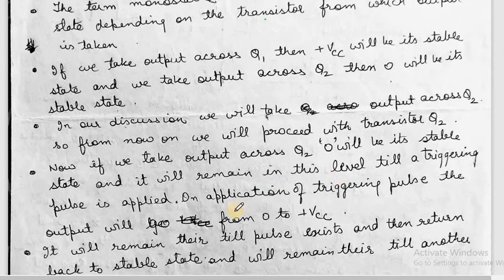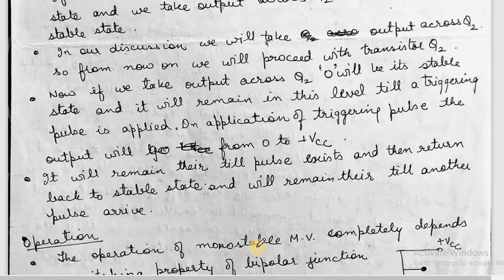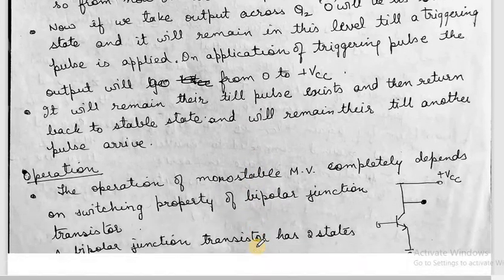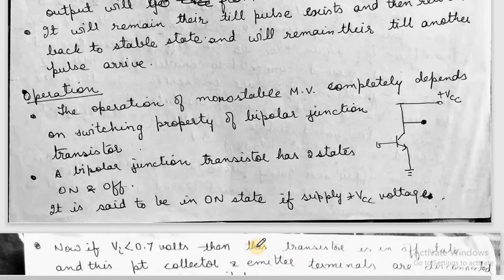On application of a triggering pulse, the output will go from 0 to plus VCC. It will remain there while the pulse exists and then return to the stable state, and remain there until another pulse arrives. How this whole thing happens, we'll discuss through its circuit diagram.